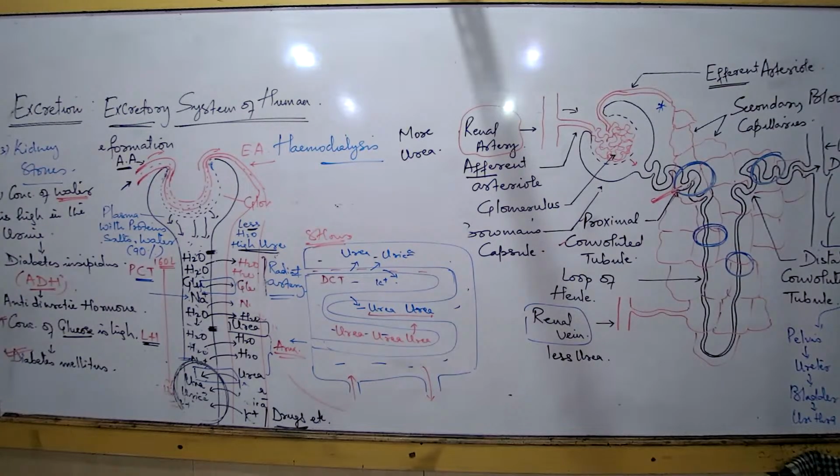Now take some question. Just try answering. The amount of filtrate is within 180 liters. Initial filtrate in the kidneys is about 180 liters. But you have written 160. Earlier I wrote 180. It is 160 to 180. 160 to 180 होता है. So you can think of any number between 160 to 180. Depends individual to individual. Age, yeah, but today I may drink 1 liter, tomorrow I may drink 1.5 liter water. So it depends how much of the water intake, not age majorly a factor. So this varies 160 to 180.